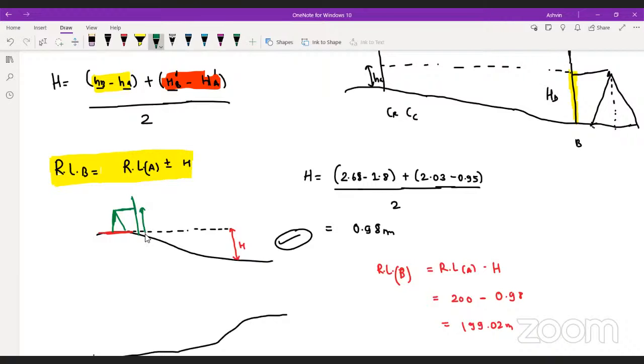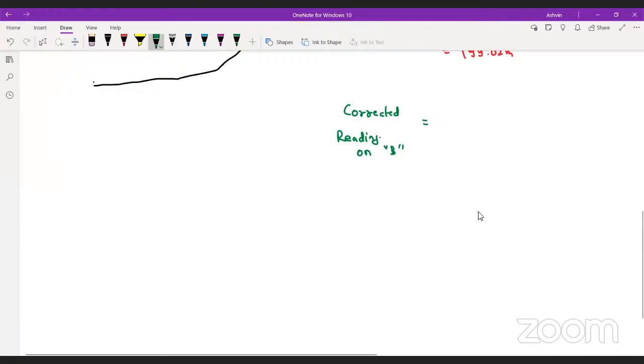See, if I wanted the corrected reading on B, you guys understand this thing. I have the corrected reading of HA. If I add this H to HA, I will get the corrected reading of HB. Yes or no? So if I want the corrected reading on B, we have to calculate HA plus H. The corrected reading on A is 1.8 and H is 0.98. Come on, guys, give me the answer. I guess it will be 2.78. Yes or no?